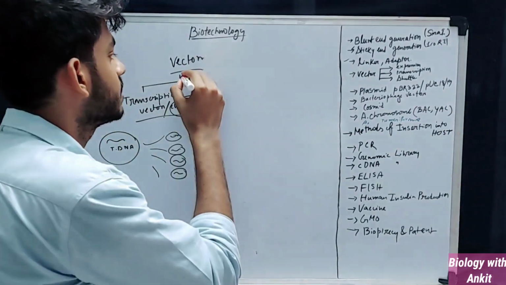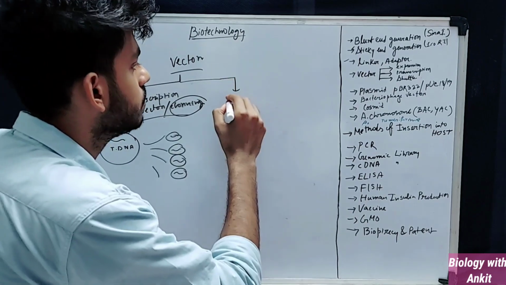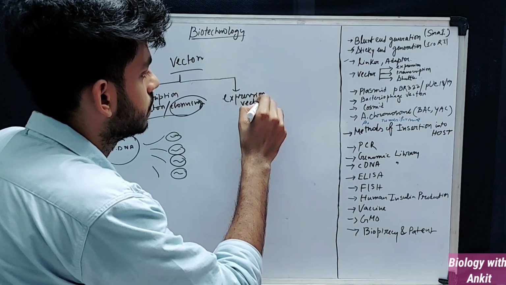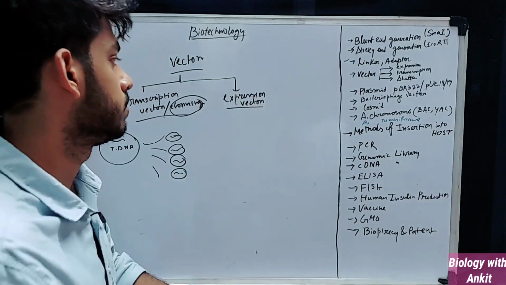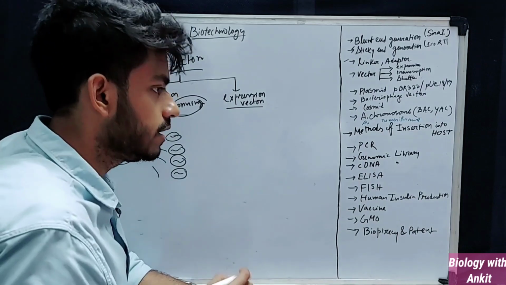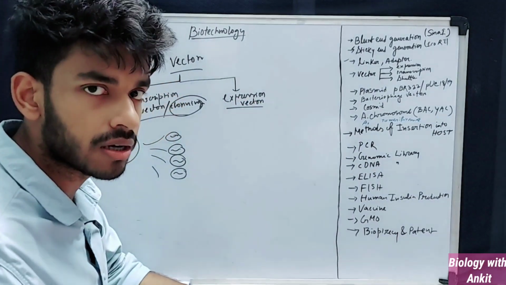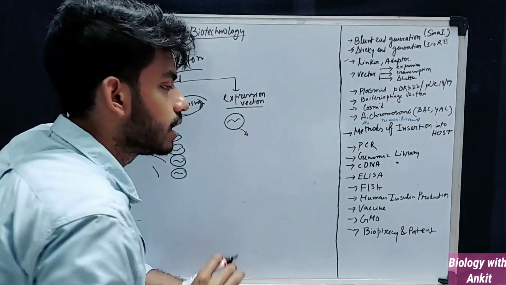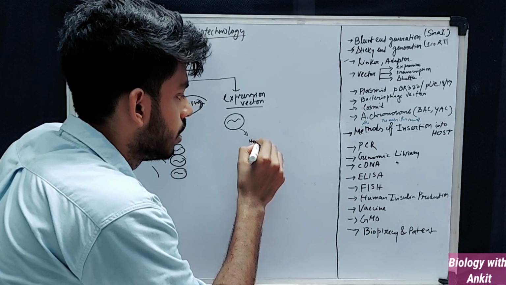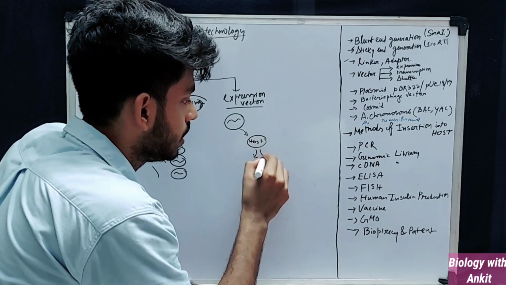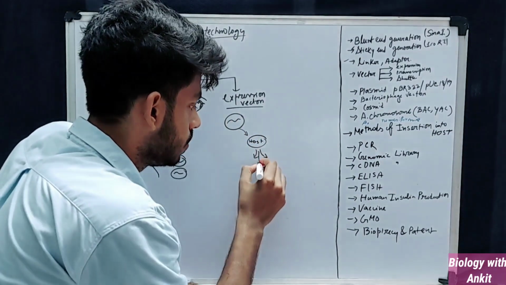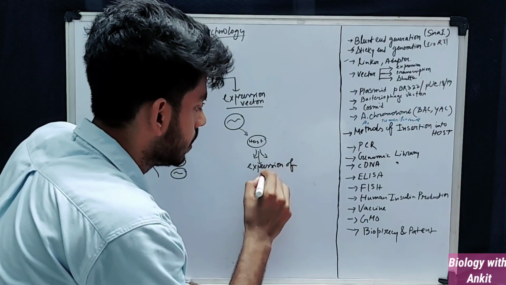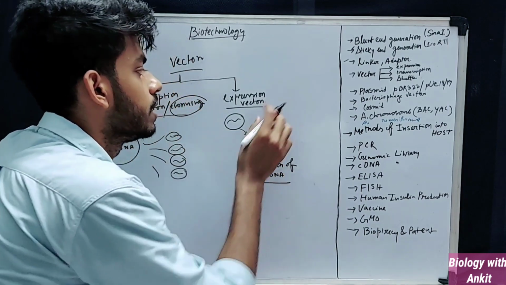Okay. And the next is the expression vector. So what is the function of the expression vector? If you need to monitor the expression of certain target genes, that is, you have a target DNA and you have incorporated it into a host, and you want to find what proteins it produces, you want to see the expression of target DNA, then you will require the expression vector.